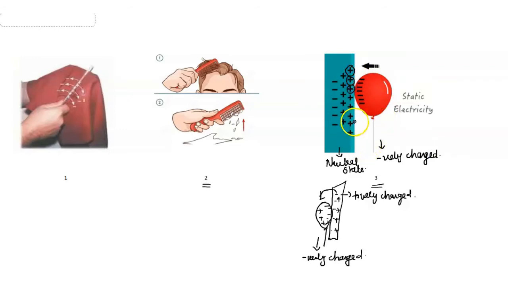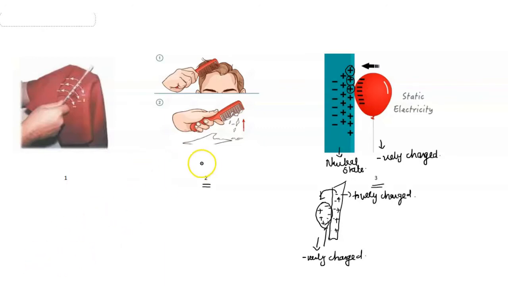We already studied that opposite charges always attract each other. So this negatively charged balloon is attracted towards the wall. Hence it gets attached to the wall. So this is the reason behind the balloon sticking to the wall.